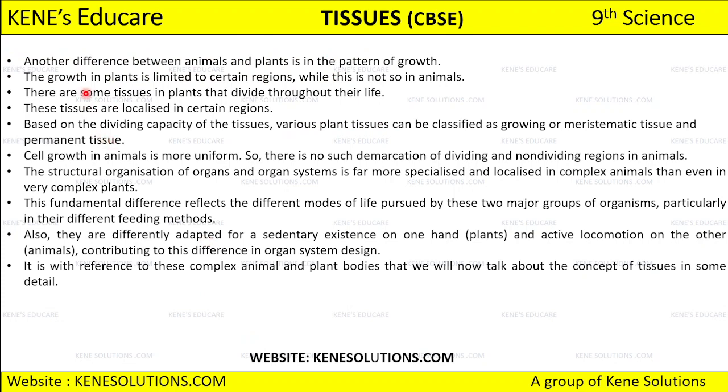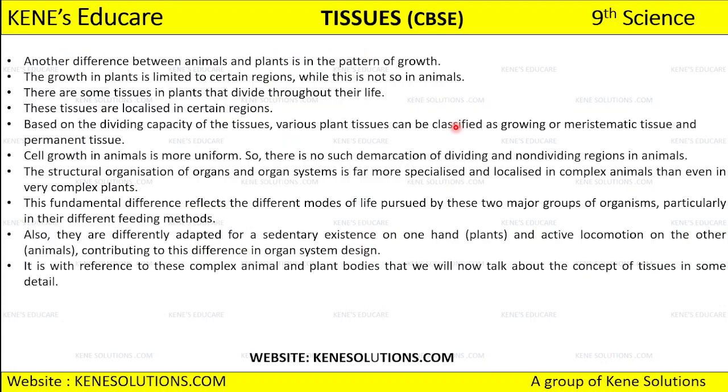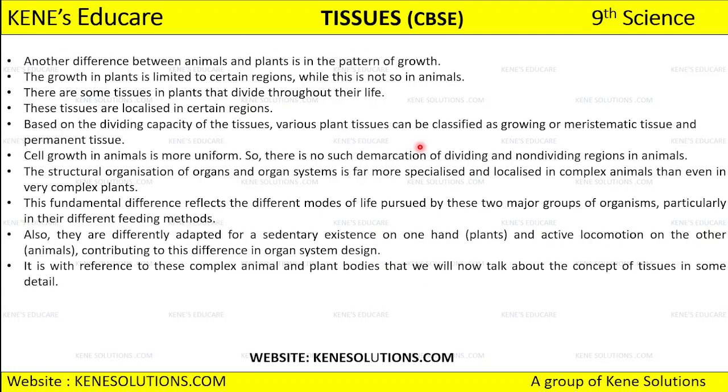Okay, so another difference that we can see between animals and plants is in the pattern of growth. Can you see the growth pattern of the plant tissue and the animal tissue? That is also one of the differences that we can see, right? So the growth in plants is limited to certain regions, while this is not so in animals. If you look at the growth of plants, it is limited to a region, right? But in animal cells it is not so.